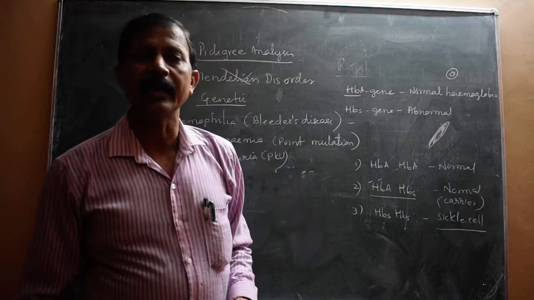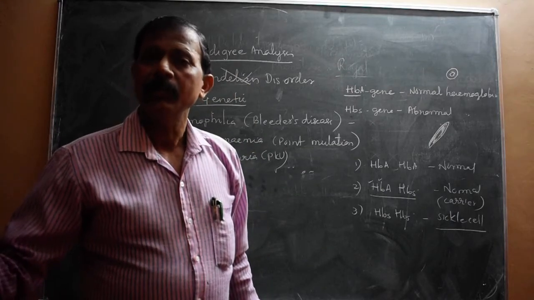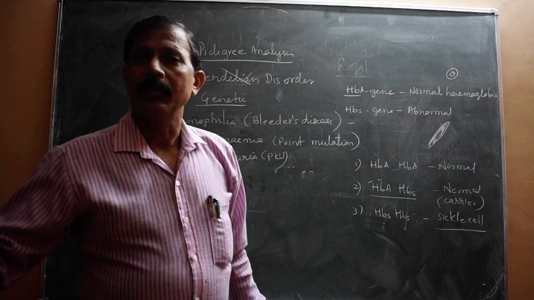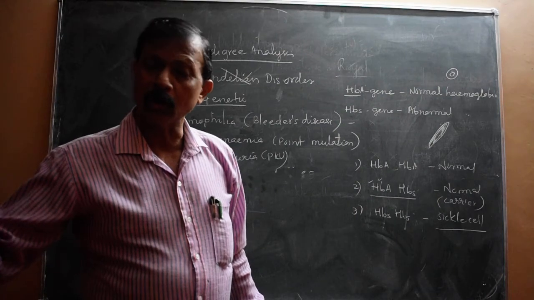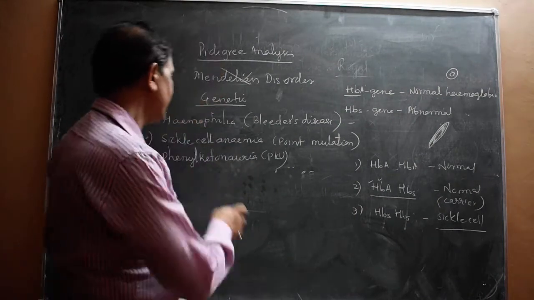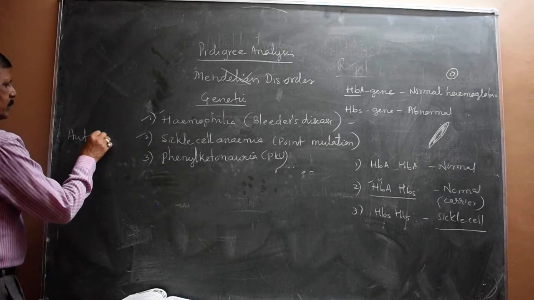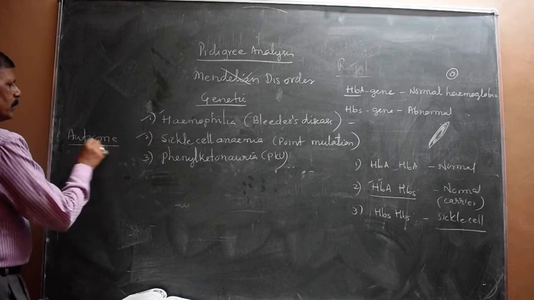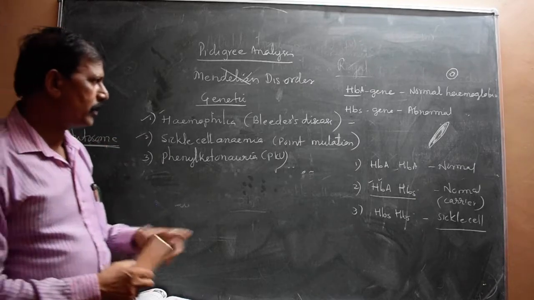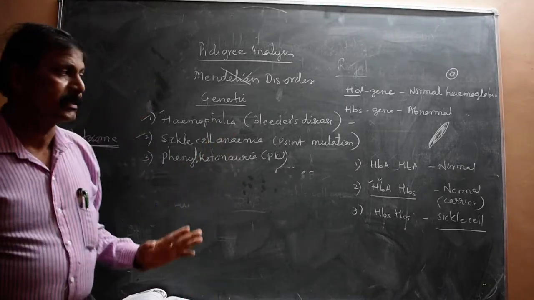Such a person can transmit it easily to the next generation, to the daughter or the son, because it is not sex linked, it is autosomal. This is an autosomal recessive gene, a defective gene. It is not sex linked.